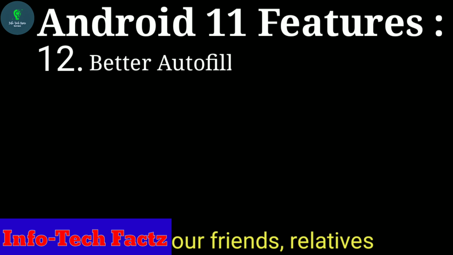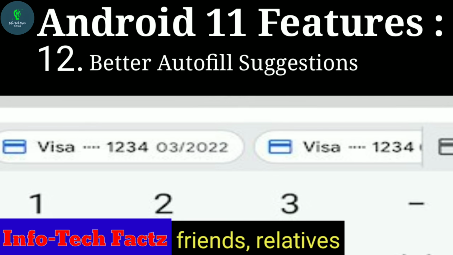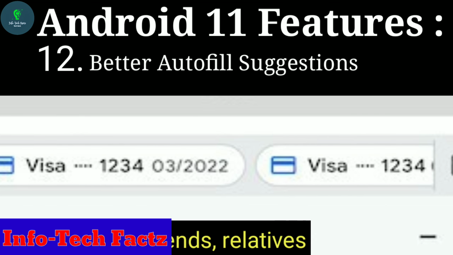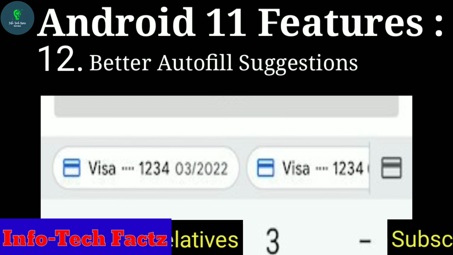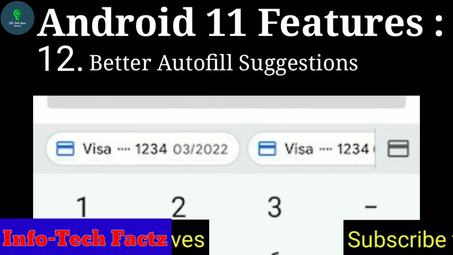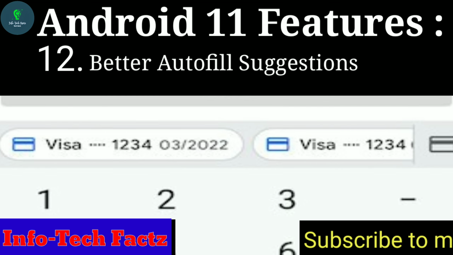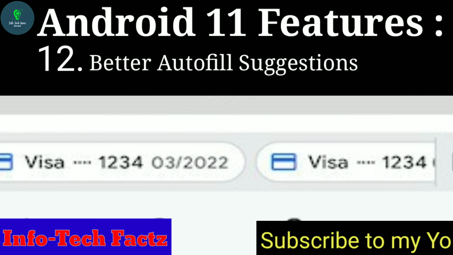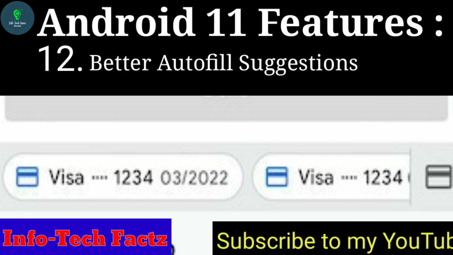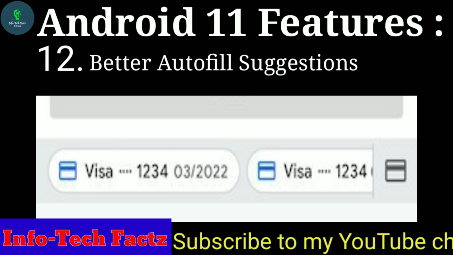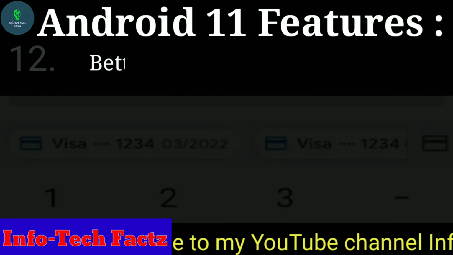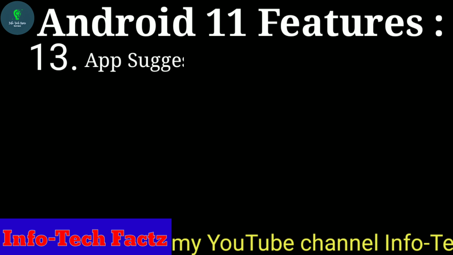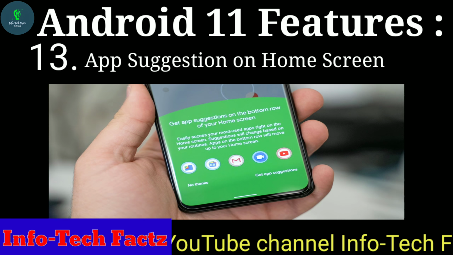Coming to the next feature, which is better autofill suggestions. Friends, these autofill suggestions will now show up directly in the prediction bar of the keyboard you are using instead of showing as a drop-down menu. Guys, this is similar to a new autofill UI that Google plans to roll out to Chrome for Android with its next major release. And the next feature is app suggestions on the home screen.